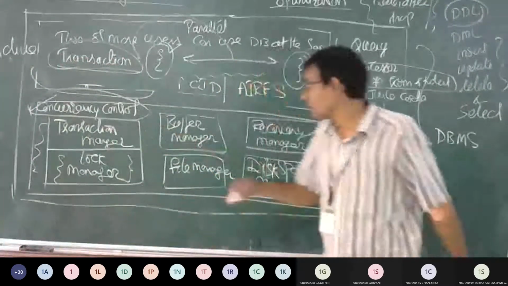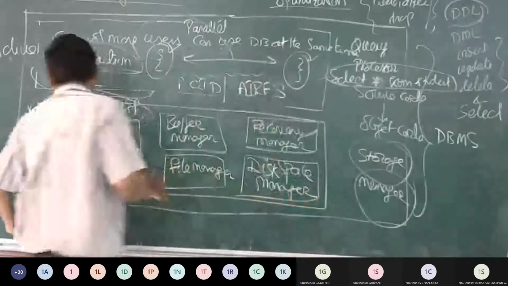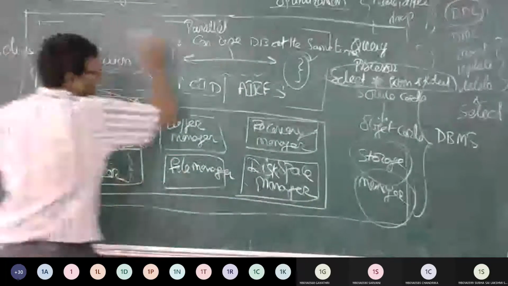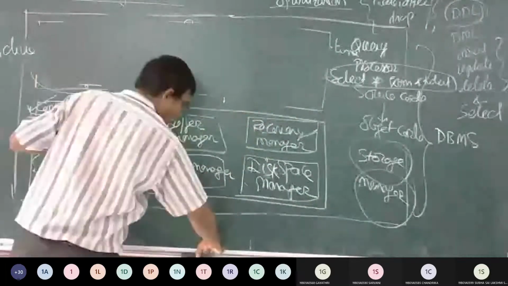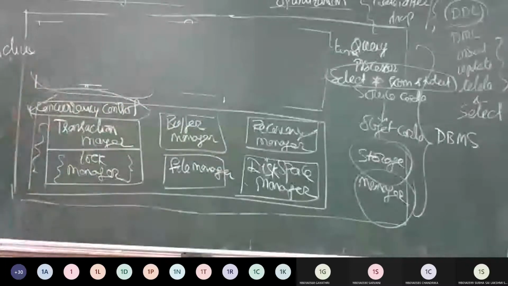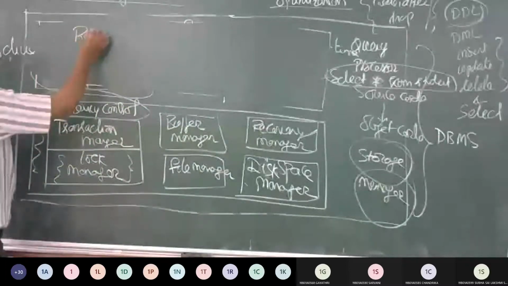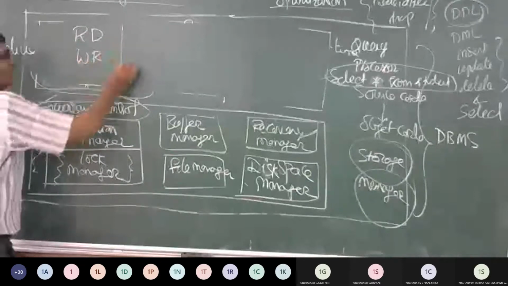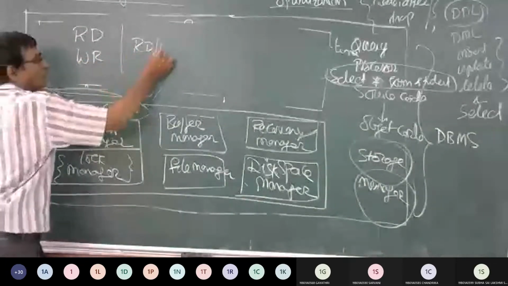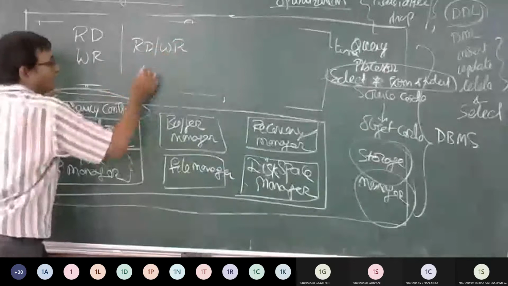Next comes lock management. The second functionality was lock management. So in lock management, we have read access, write access, or read and write access.